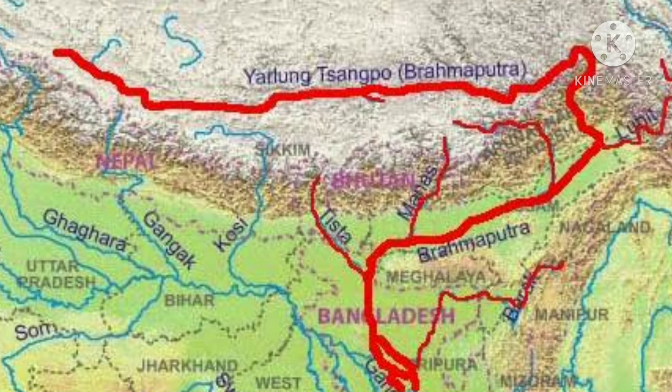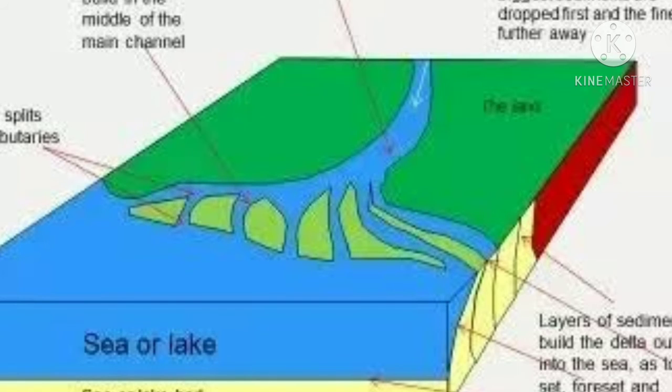From time to time, Ganga meets its tributaries, hence its discharge increases. Ganga receives Brahmaputra as its tributary in its lower reaches. In Bangladesh, the huge volume of water and huge deposition of alluvium has led to the formation of delta.